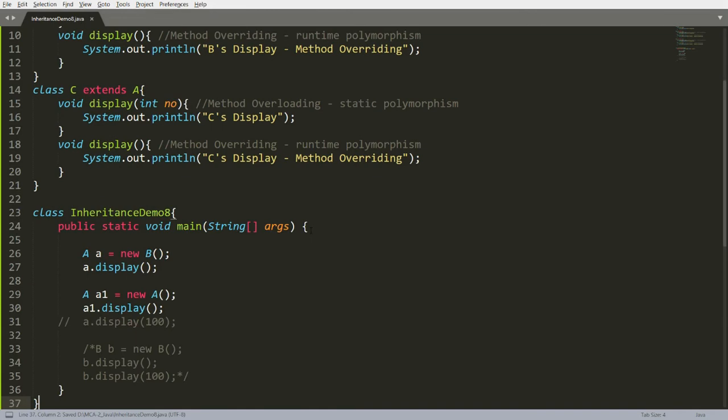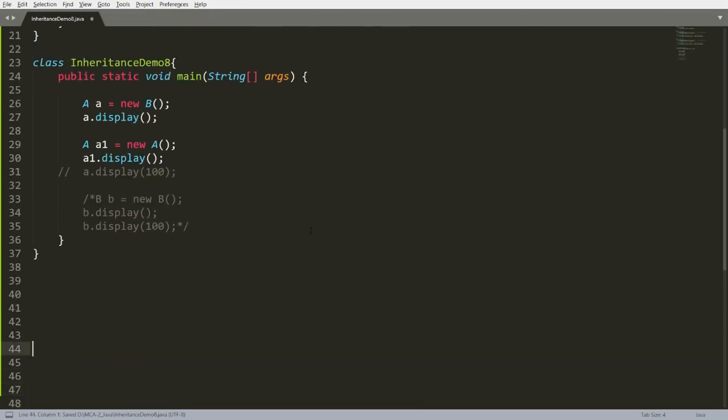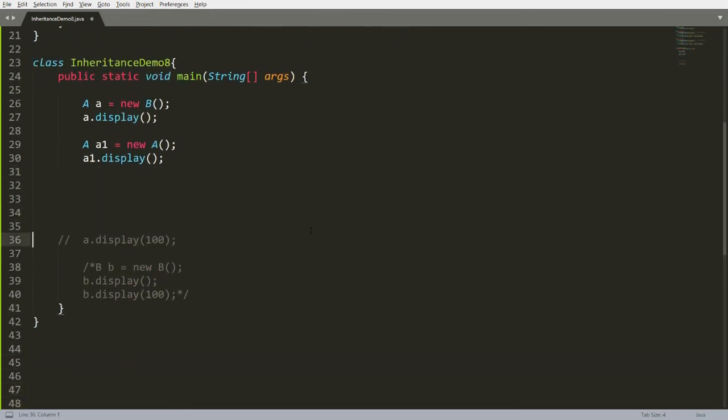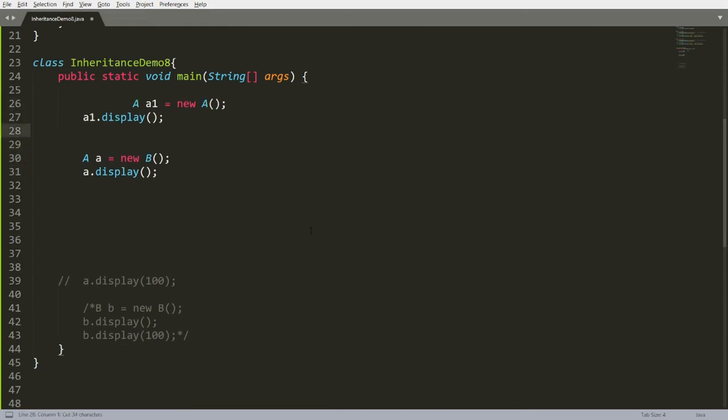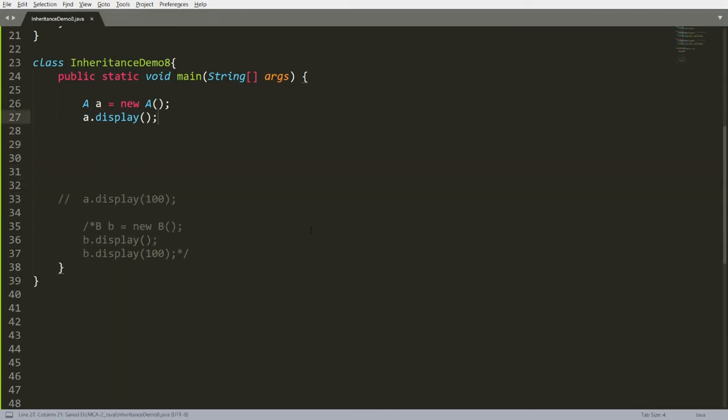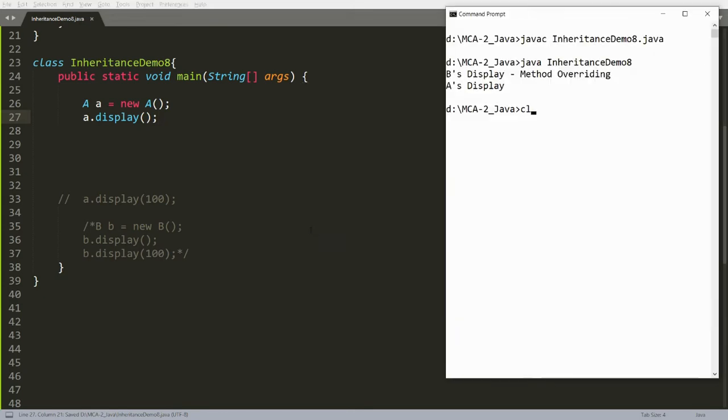Now what is the wonderful benefit? The wonderful benefit over here is, suppose A is pointing to itself. Let me write here A equal to new A, and I am writing A dot display. If A is pointing to itself, then you will get the access of A's display.